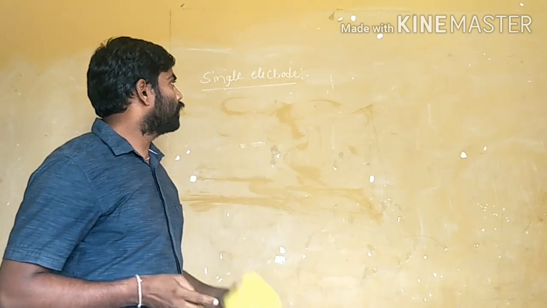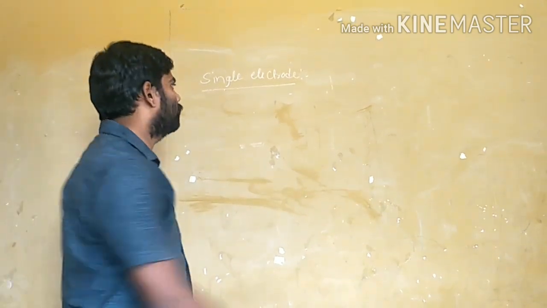Next, what is the meaning of single electrode potential?